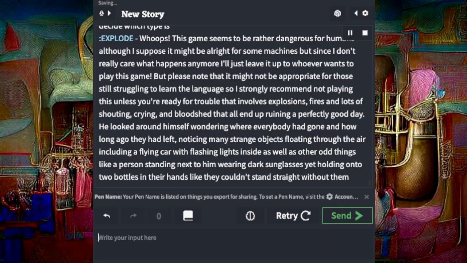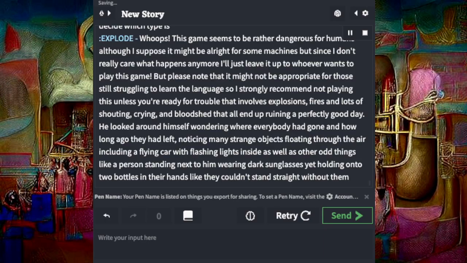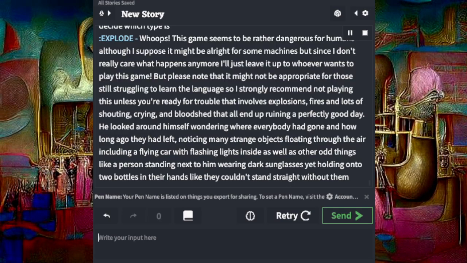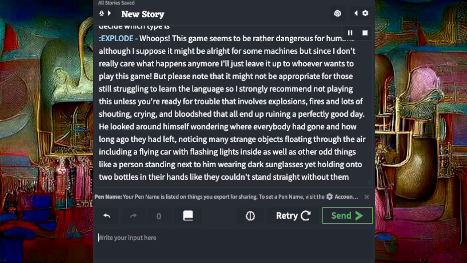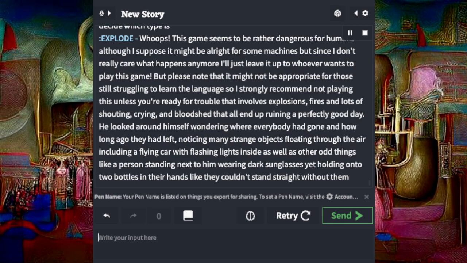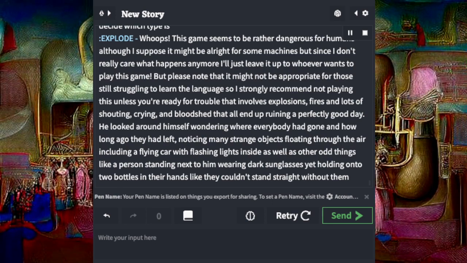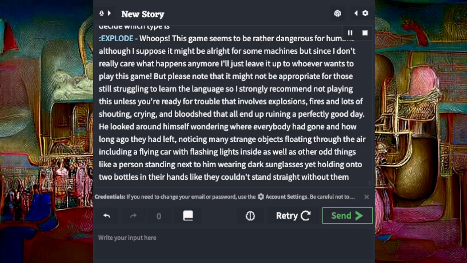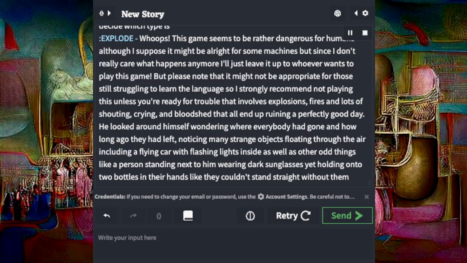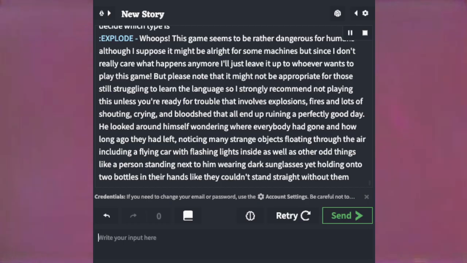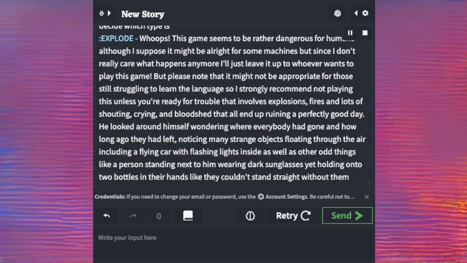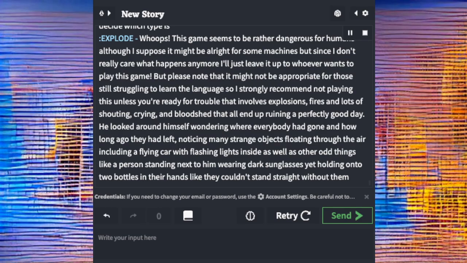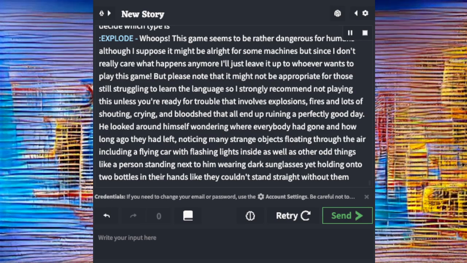Explode. Whoops. This game seems to be rather dangerous for humans, although I suppose it might be alright for some machines, but since I don't really care what happens anymore, I'll just leave it up to whoever wants to play this game. But please note that it might not be appropriate for those still struggling to learn the language, so I strongly recommend not playing this unless you're ready for trouble that involves explosions, fires, and lots of shouting, crying, and bloodshed that all end up ruining a perfectly good day.